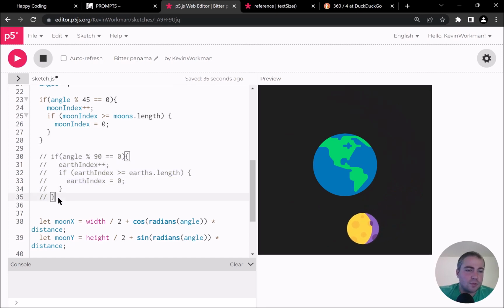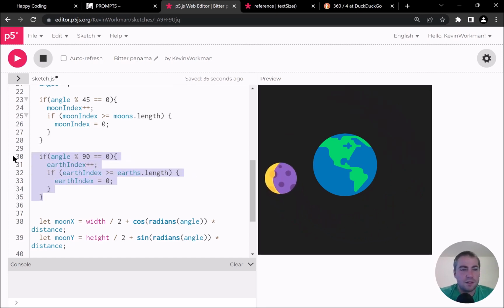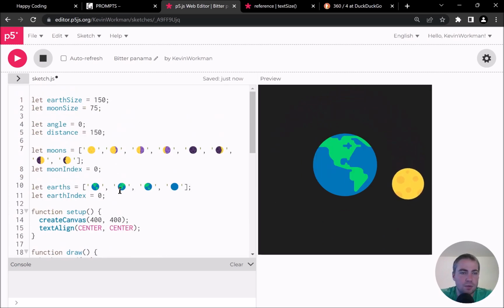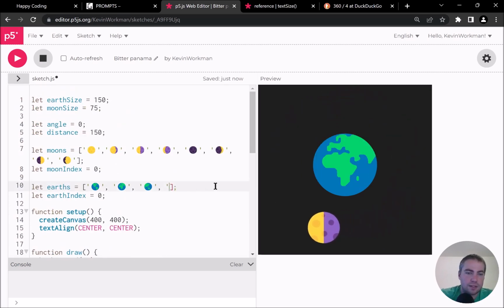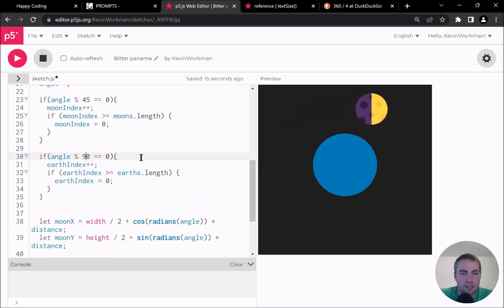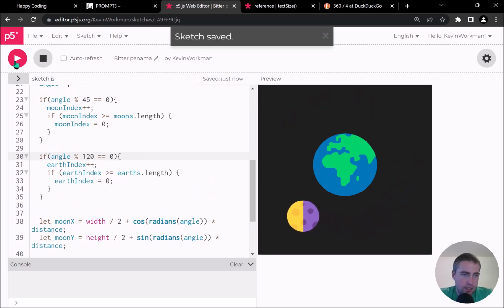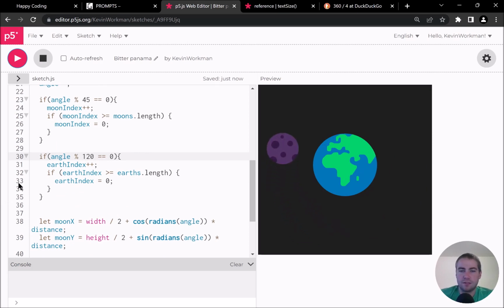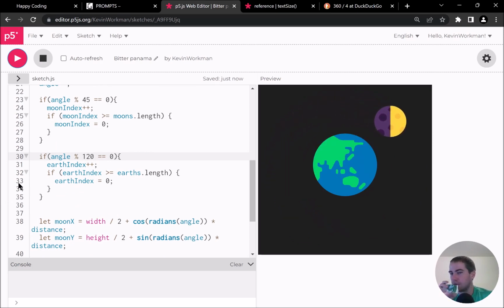I don't know. I think I'm going to leave that up to you and say, which do you like more? Do you like the animation or the static Earth, or something else? We could maybe have, instead of Earth, maybe that should be Mars. I do think that I don't like the blue Pacific Ocean, because it ends up looking like the Earth has flooded, and that seems sad. But okay, I think I want to leave it there. I think I'm going to just stick with that.